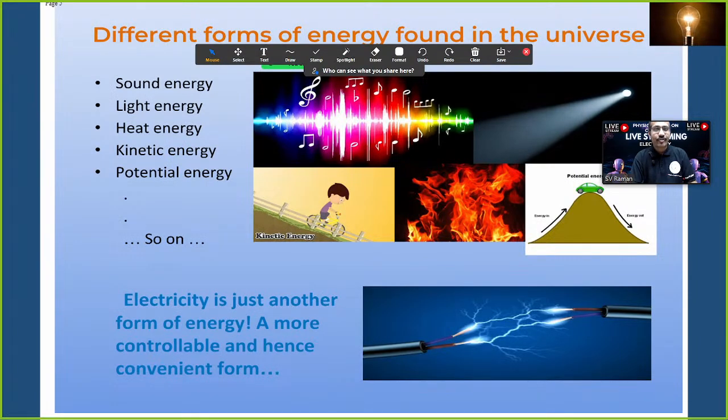Now electricity, yes, it's a form of energy. Sound energy, light energy, heat energy, kinetic energy, potential energy, and so on, many kinds of energy. But what is the speciality of this electrical energy? Electricity is just another form of energy, a more controllable and hence convenient form. That's the reason there is a speciality in this topic.